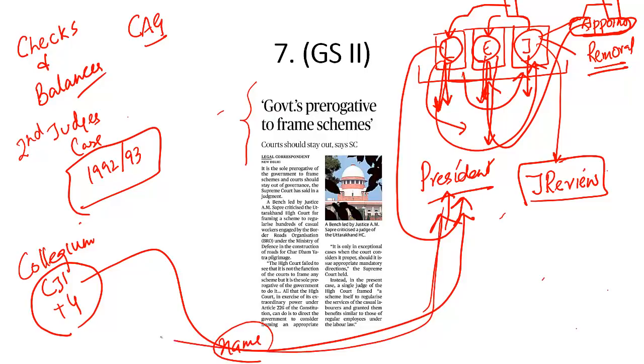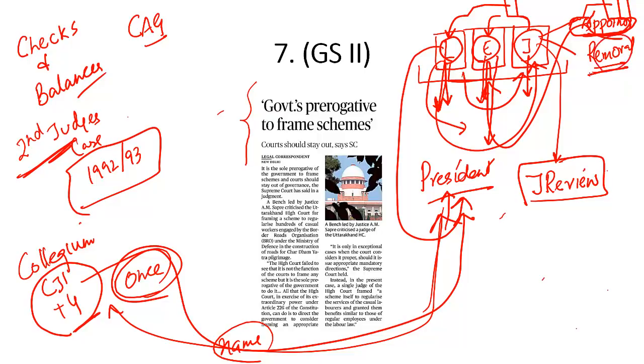The President may send this name back, but only once. If the same name is recommended by the collegium to the President again, the President has no other option but to appoint this individual. That means because of the second judges judgment in 1992-1993, India is the only country in the world where judges are appointed by themselves.